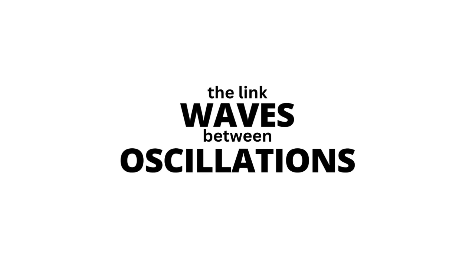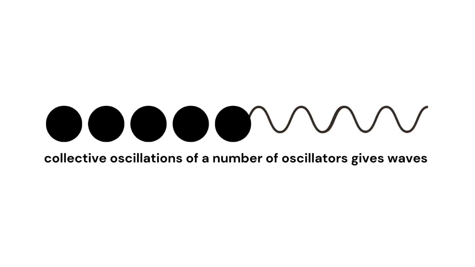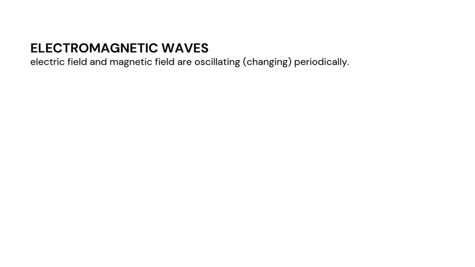Now, what is the link between waves and oscillations? The collective oscillations of a number of oscillators is what gives us a wave. Now let's look into a few examples, shall we? Electromagnetic waves: the electric field and magnetic field are oscillating, that is, changing periodically.